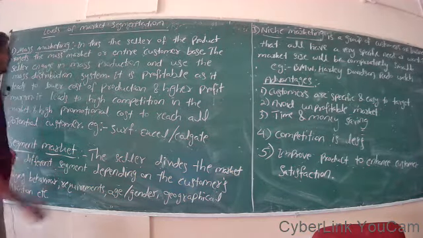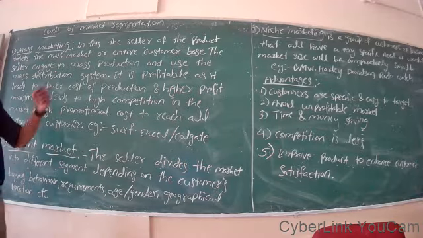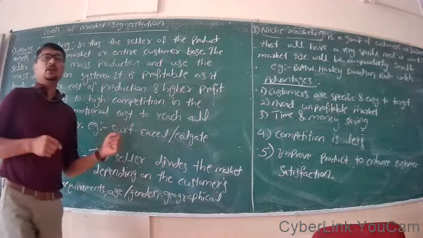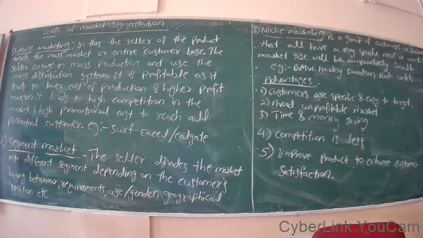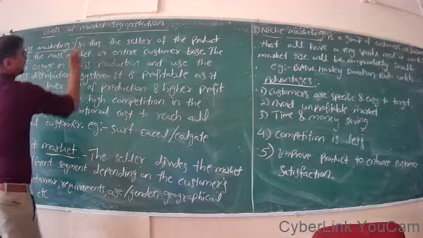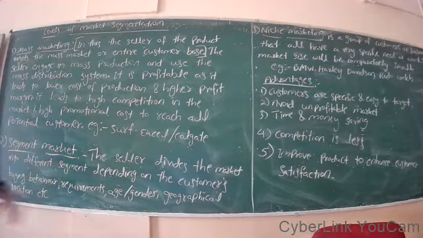On the basis of what type of goods we are producing or manufacturing, or the quantity of goods we manufacture, it is called mass marketing. In this, the seller of the product targets the mass market or entire customer base. This is point number one under mass marketing.